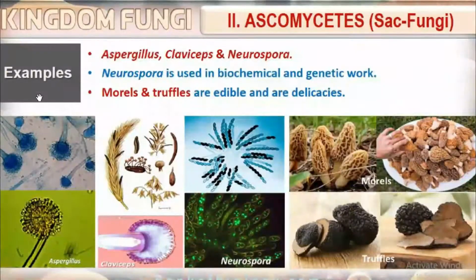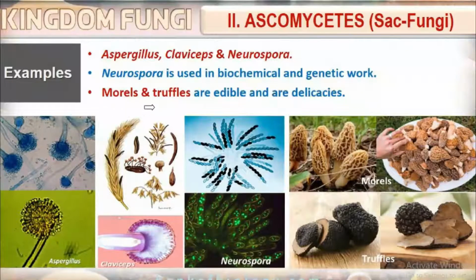The examples of ascomycetes. Remember these names: Aspergillus, Claviceps, and Neurospora. Neurospora is used in biochemical and genetic work.